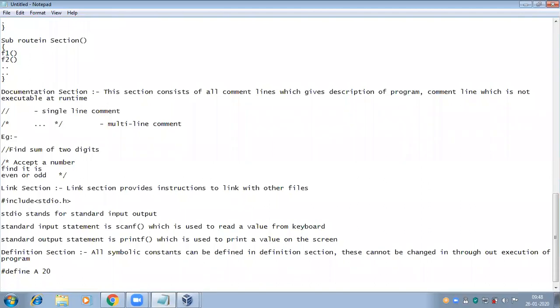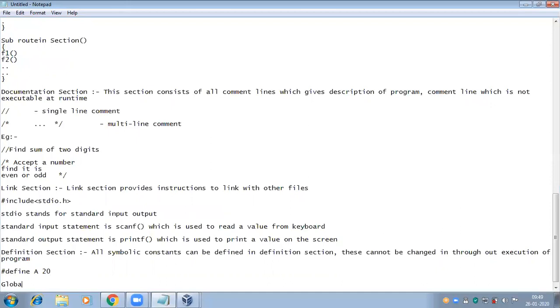Wherever I'm writing the A in the program, then automatically it will be taking the 20. Symbolic constant in the sense, I'm not using any operators like equal to, less than, greater than. Just I'm giving the space to assign some value to the variable. That is a constant. Symbolic constants can be defined in the definition section. These cannot be changed throughout execution of the program.